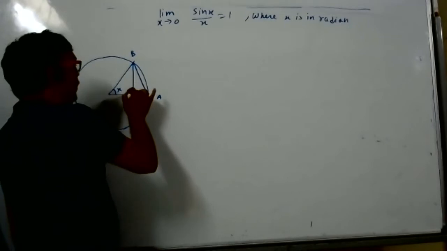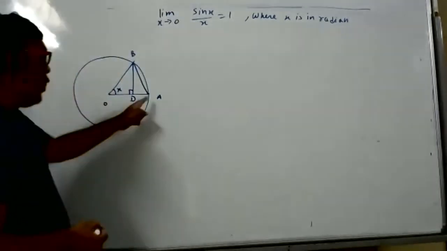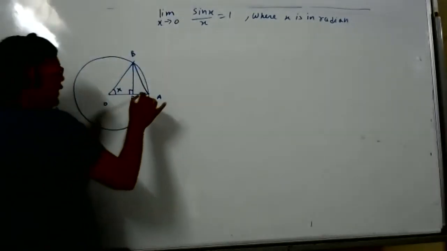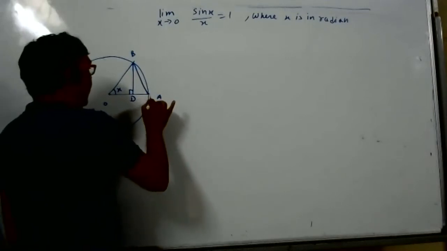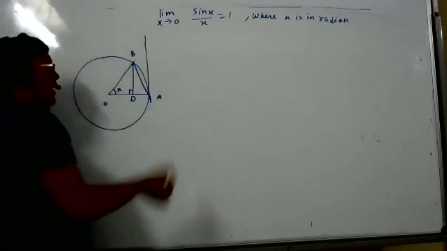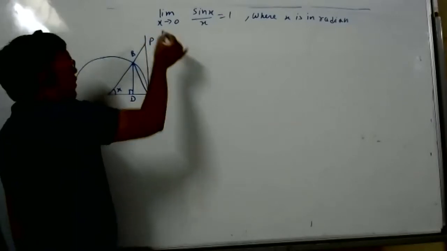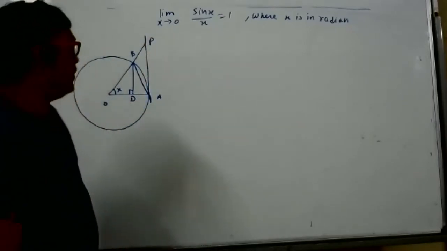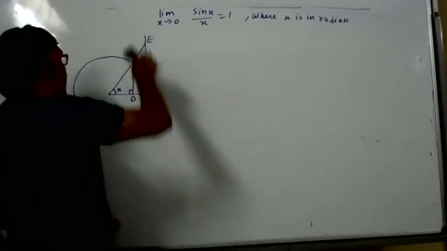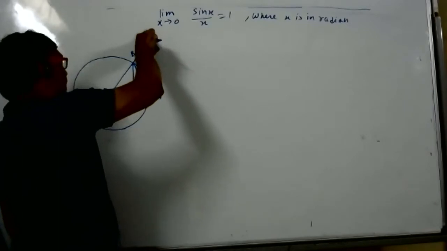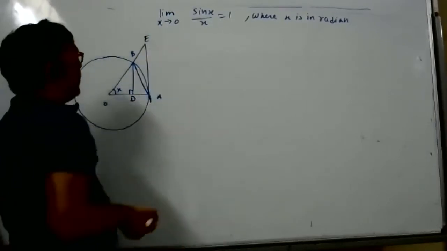Apart from that, I will construct a tangent at point A, and that tangent will intersect the extended OB at some point, suppose P. Yesterday I wrote E, suppose I wrote E yesterday. So this is the description of the diagram. Now coming to the proof, very simple proof.